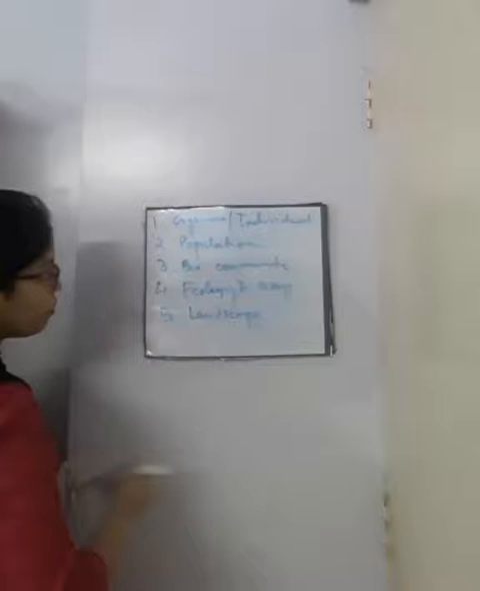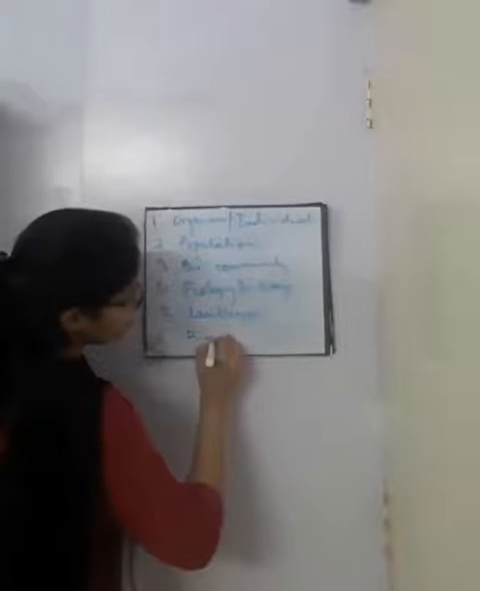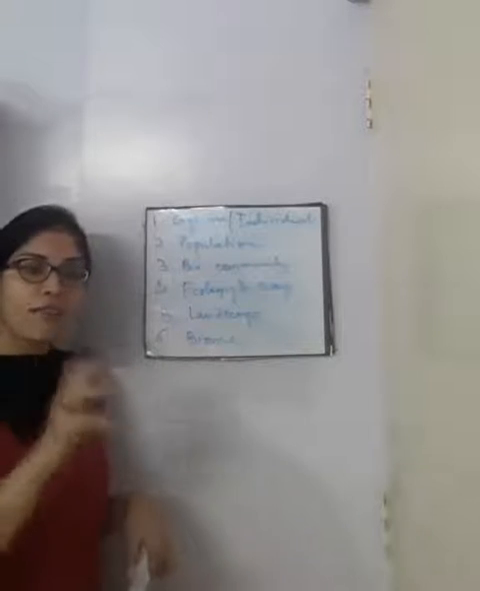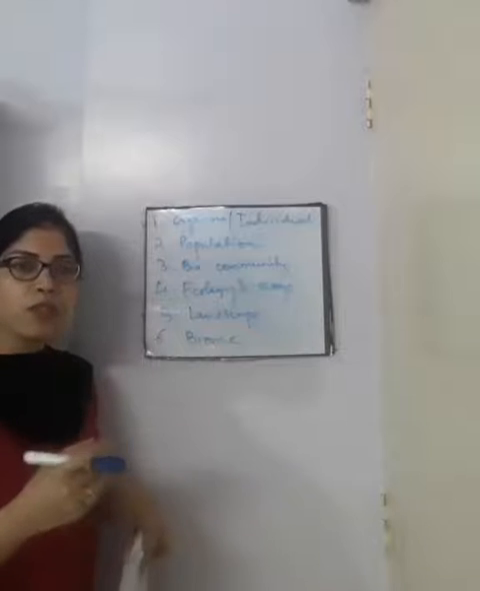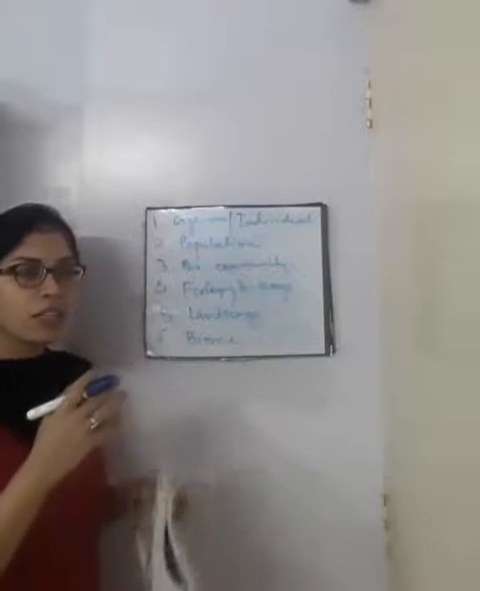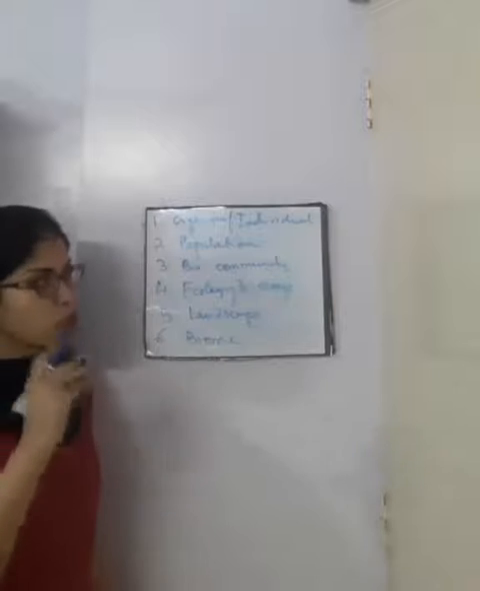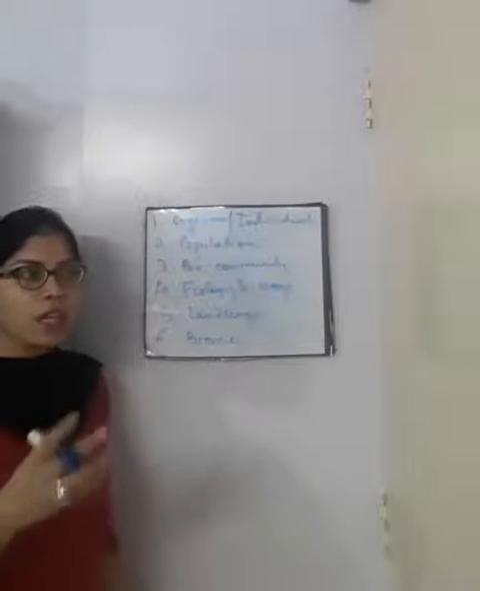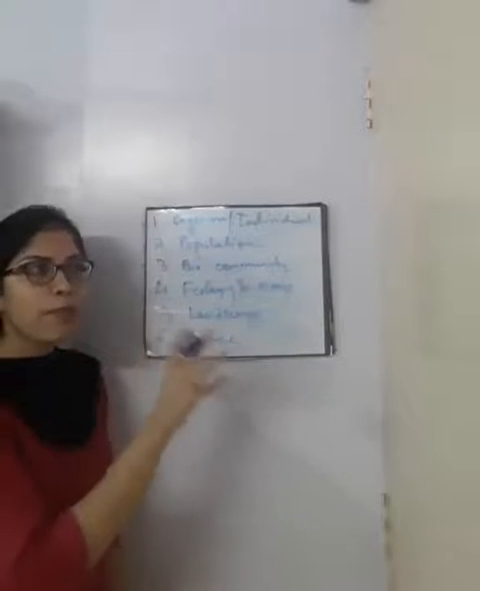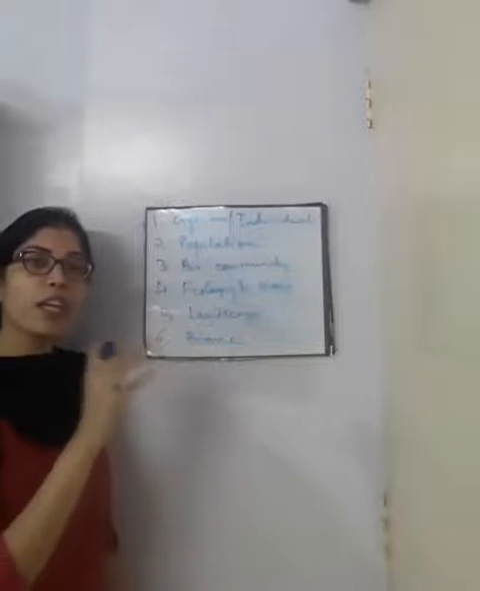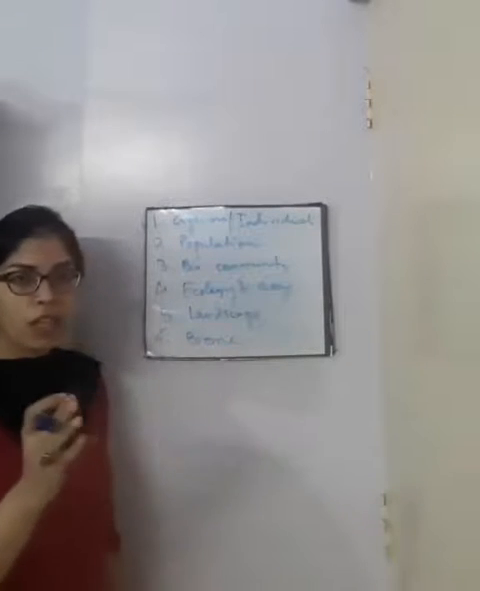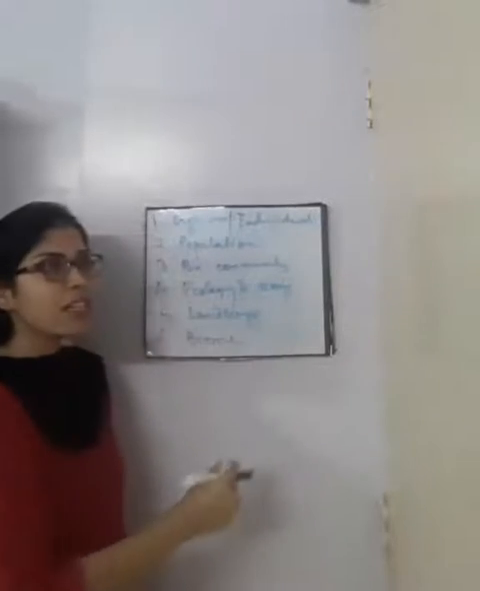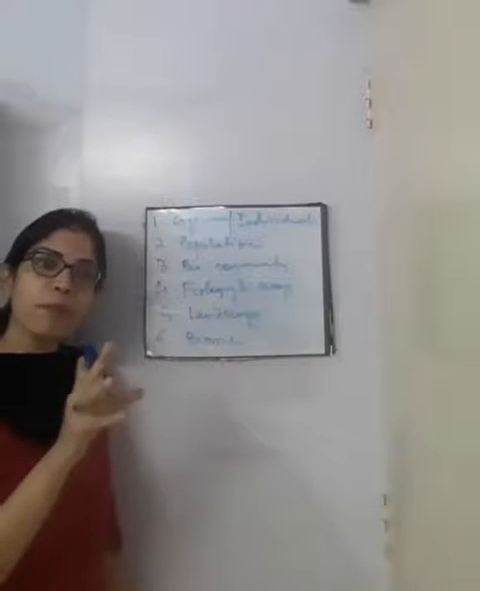Fifth one is biome. Biome is where climatic factors start affecting the living organisms or the individuals. Suppose not every kind of plant is found all over the world, right? There is a certain type of vegetation depending on the particular climate of that place. We will discuss about biome separately later. So biome is where climatic factors start affecting the living organisms of a particular place.